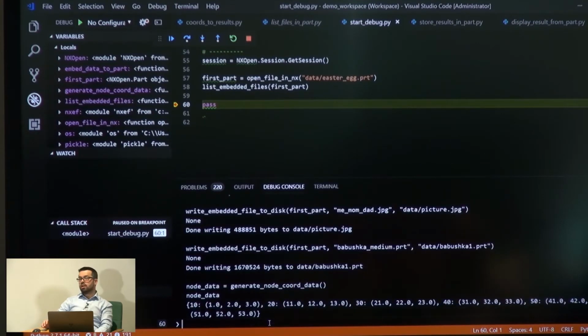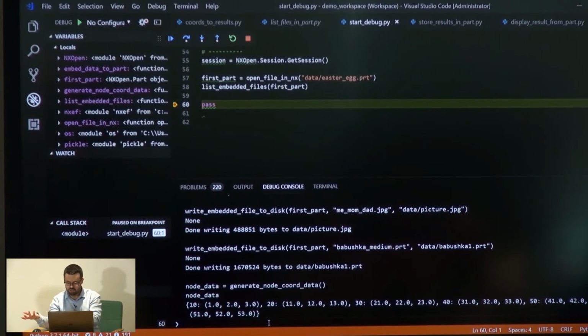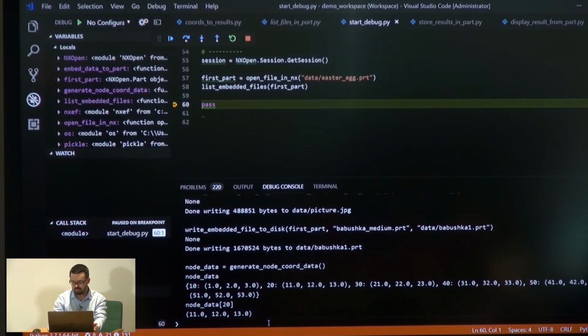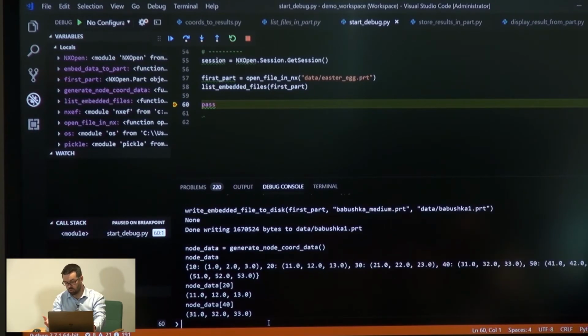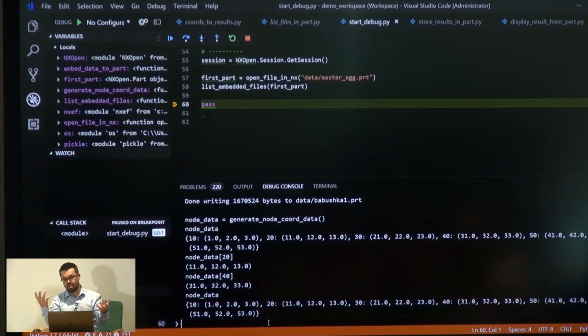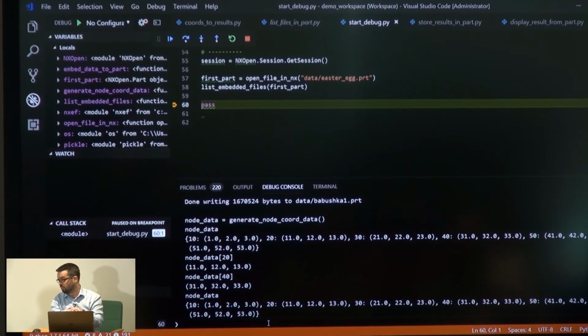It's a dictionary in Python, like a map in C++, for example. Basically, it's a node index with some node coordinates mapped to it. So if I do node data of 20, for example, then I get these coordinates, 11, 12, and 13. If I do node data of 40, I get 31, 32, 33, and so on. So that's my node data object that I created in Python. This could be any data that I want to preserve in the file, for example.